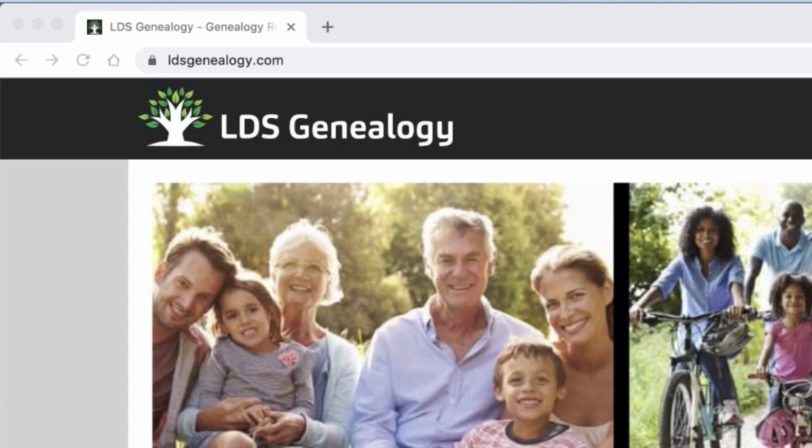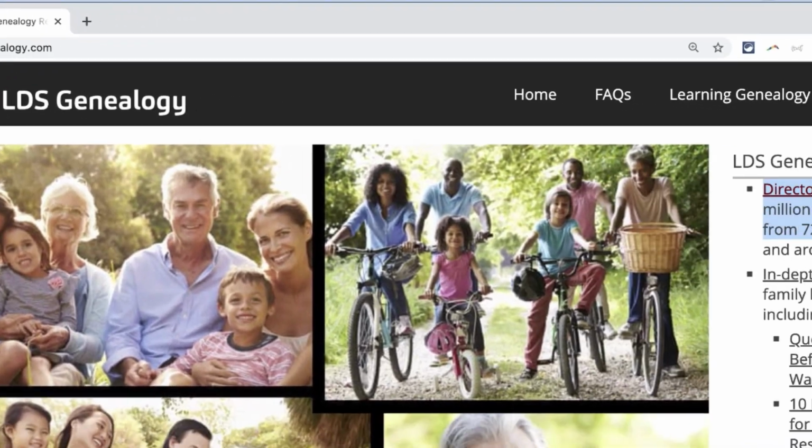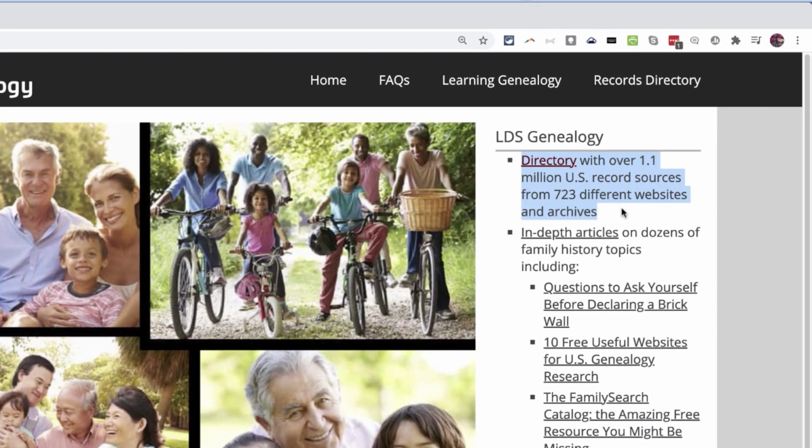In this video, I will be doing a site overview of a great genealogy site for anyone searching for their U.S. ancestor, and it's called ldsgenealogy.com. It features over 1.1 million record sources from the United States of America. It also has some great in-depth articles covering many essential skills and giving you more knowledge that can help you to be more effective in doing your own family history.